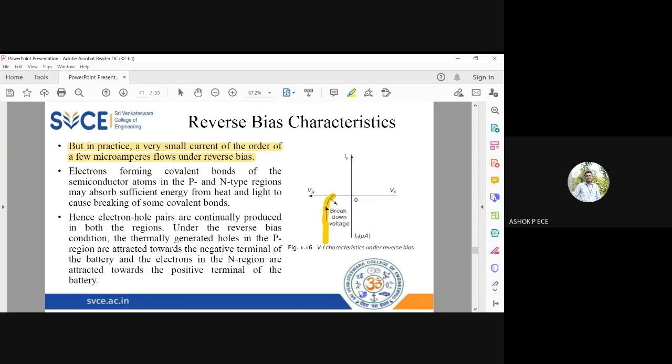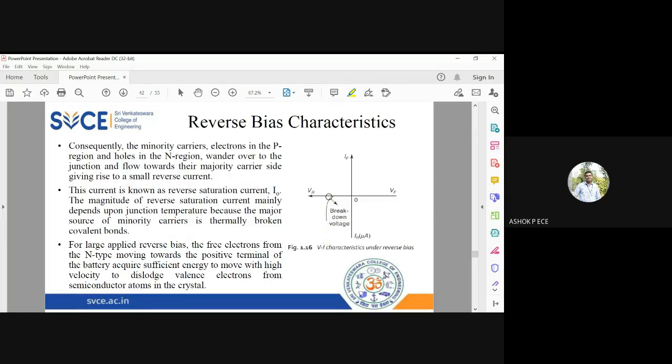Above the breakdown voltage, the current will increase enormously in a reverse biased PN junction diode. Theoretically this is the statement. Practically, if you give this voltage, you cannot measure the current in the diode, because the breakdown voltage is very, very high and the current will also be very, very high, which your PN junction diode cannot withstand. So one way of producing current in a reverse bias PN junction diode is to apply high voltage to the diode, which is not logically possible.